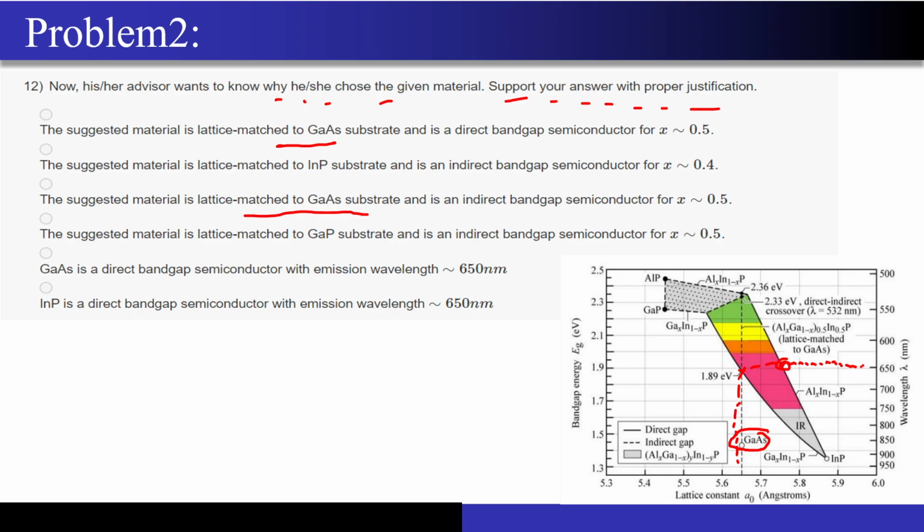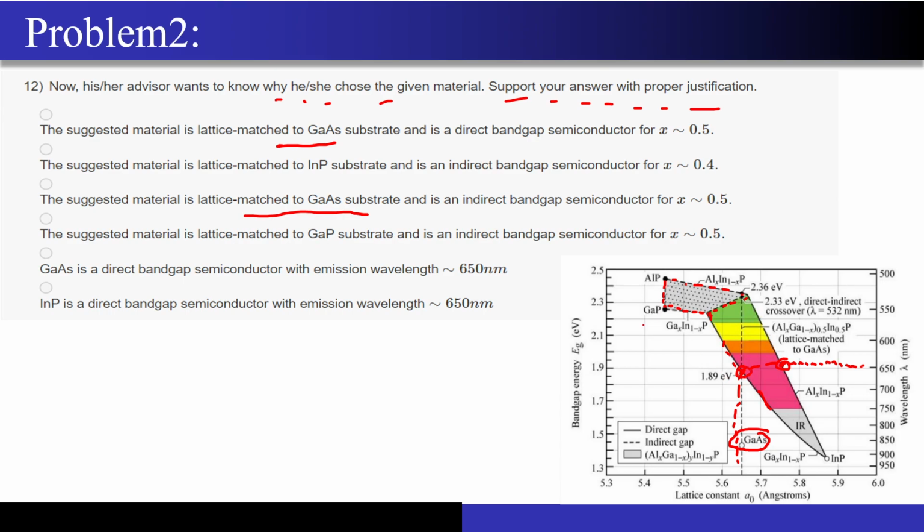Now how to judge whether it is a direct band gap or indirect band gap? These dotted lines that you are seeing over here correspond to a region of indirect band gap semiconductor, and I am not at all interested in it, because the whole reason why I moved to gallium arsenide to design the LEDs is their direct band gap nature compared to silicon, which is an indirect band gap material. So this line is continuous. It is not highlighted in the dotted fashion. So this is a direct band gap.